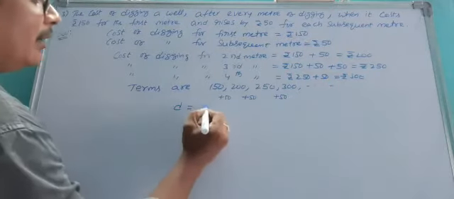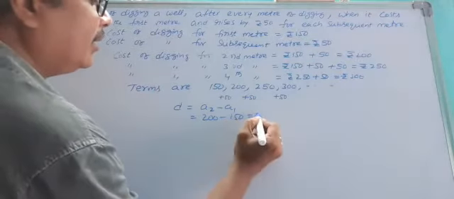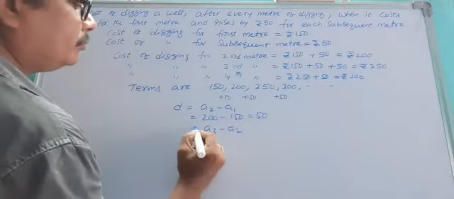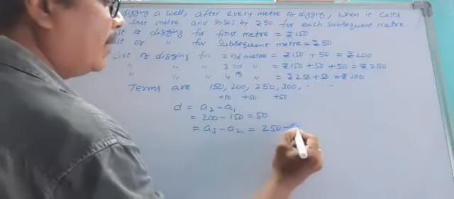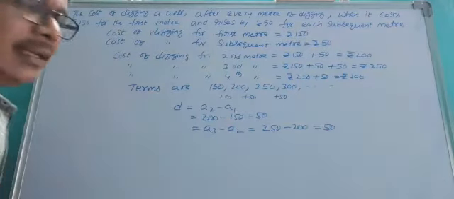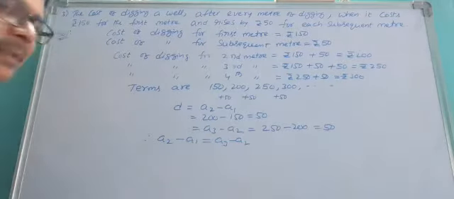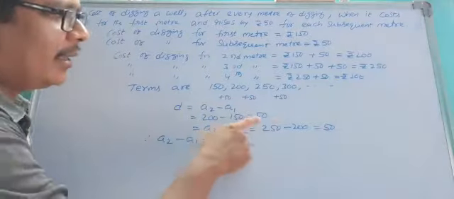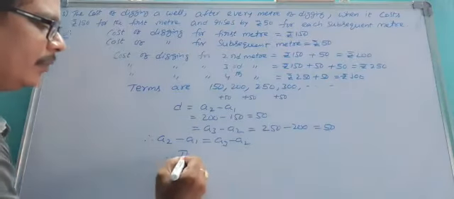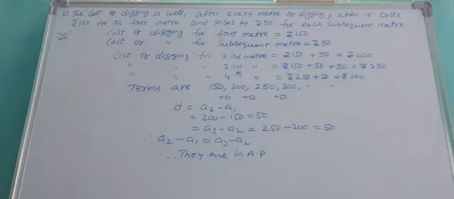Find d equal to a2 minus a1, that is 200 minus 150, equal to 50. Also a3 minus a2, that is 250 minus 200, you get 50. So a2 minus a1 equals a3 minus a2. The common difference is the same in all cases, 50. So they are in AP.